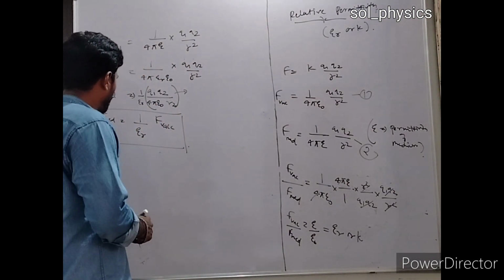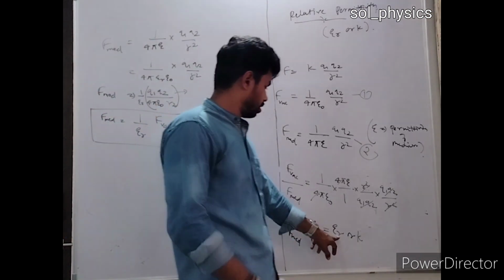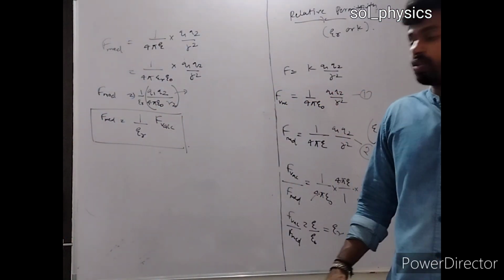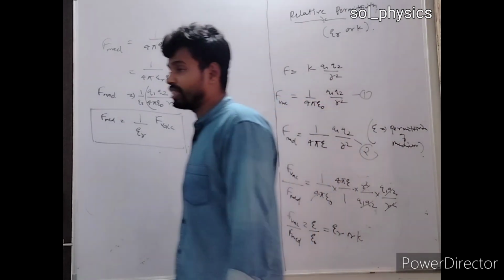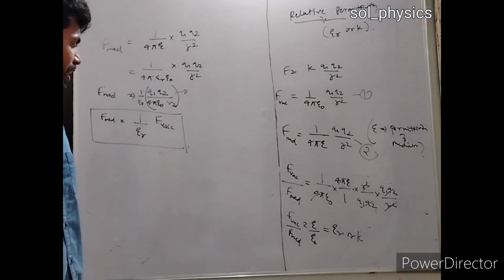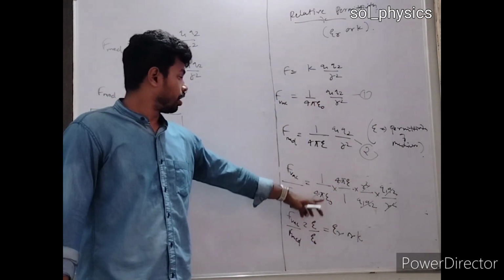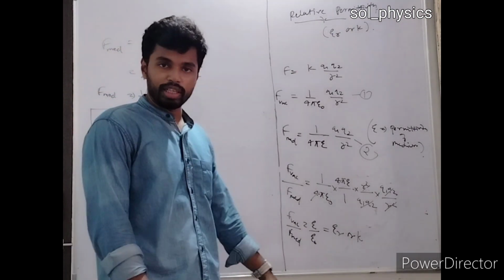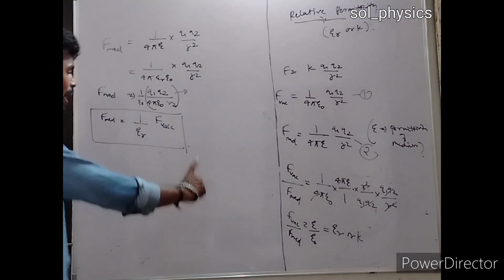Okay. Now if I ask you what will be the dimension of relative permittivity, the dimension of relative permittivity is 0, because the numerator and denominator dimensions are the same, so they cancel each other, so the dimension will be 0. So it is dimensionless.